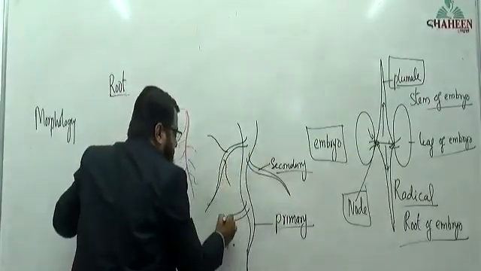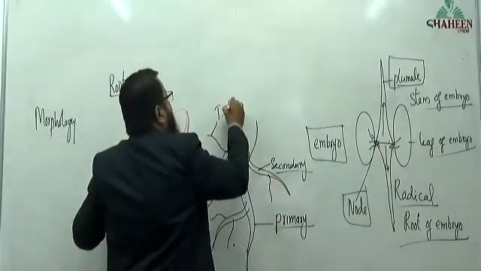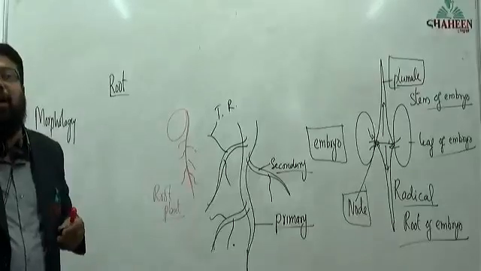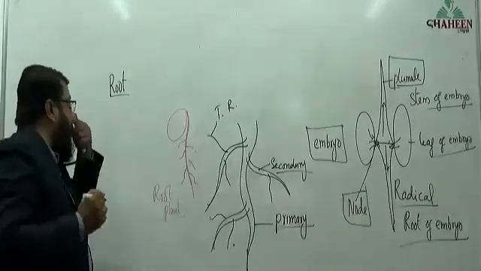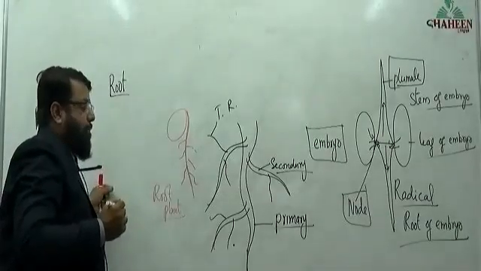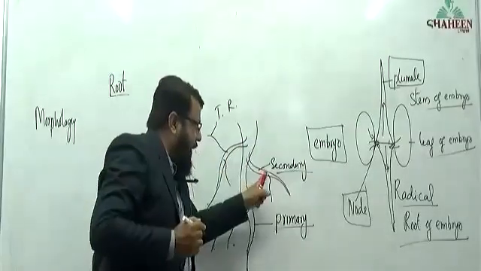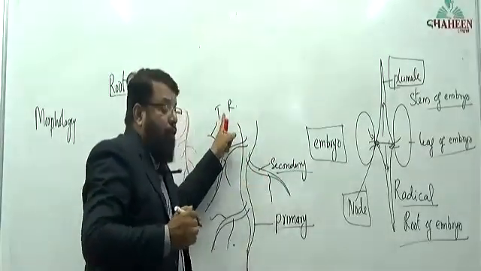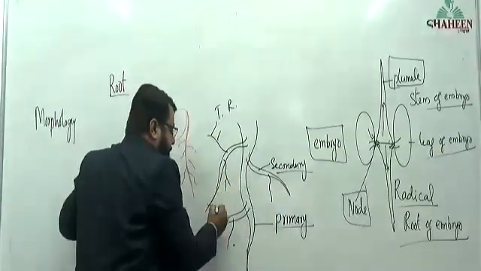Again branch. That is called as tertiary root. So, primary root, secondary root, and tertiary root, quadratic root if further branching is there.